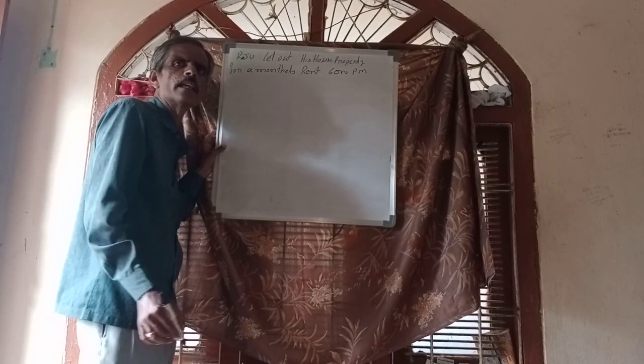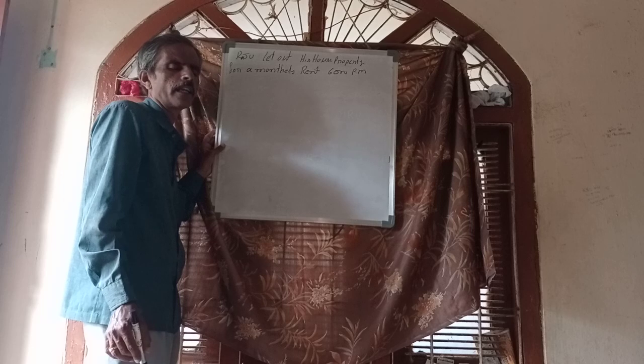That means he gave his house to a tenant for a rent of 6,000 per month.